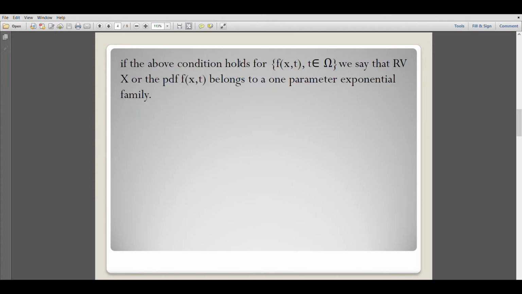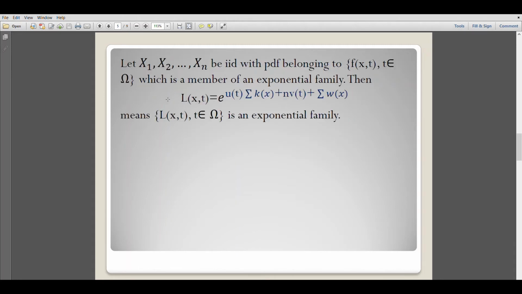Okay, so if the above conditions hold for the collection f of x comma t, t belongs to omega, we say that the random variable capital X or the PDF f of x comma t belongs to one parameter exponential family. Now let x1, x2, etc., xn be IID with the PDF belonging to the set f of x comma t, t belongs to omega, which is a member of exponential family.